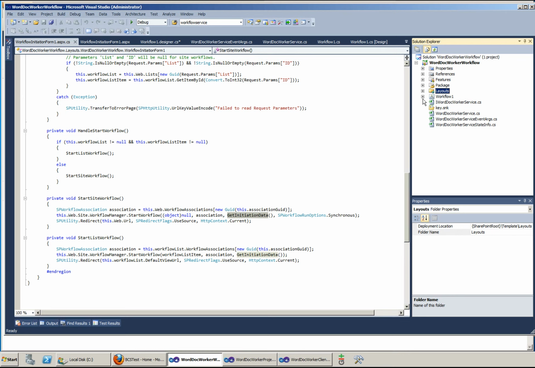Everything is being hosted on the cloud, and even the actual document conversion is being done in the cloud. So I hope you enjoyed this first demo. Let's move on to demo number 2.